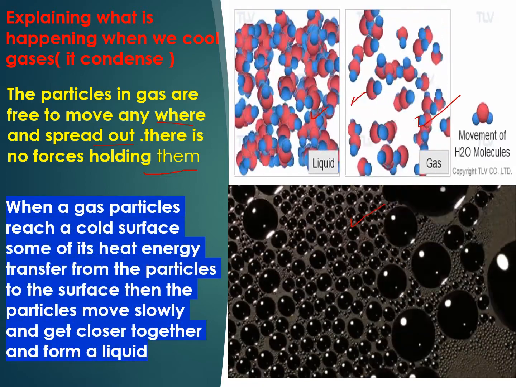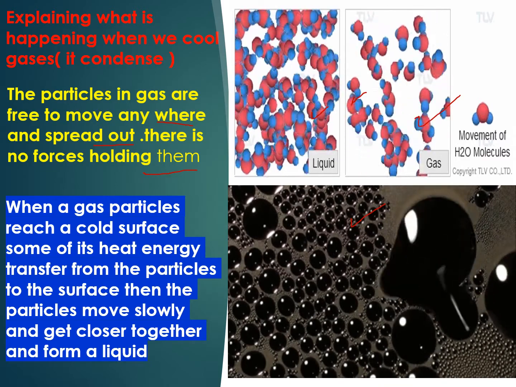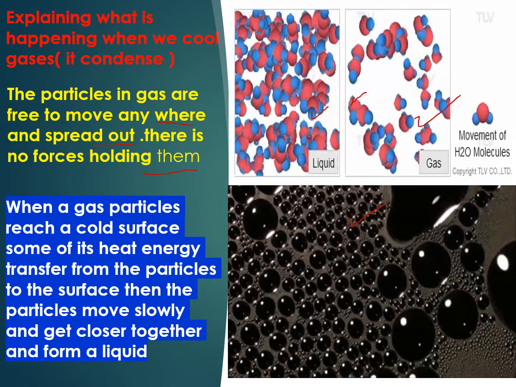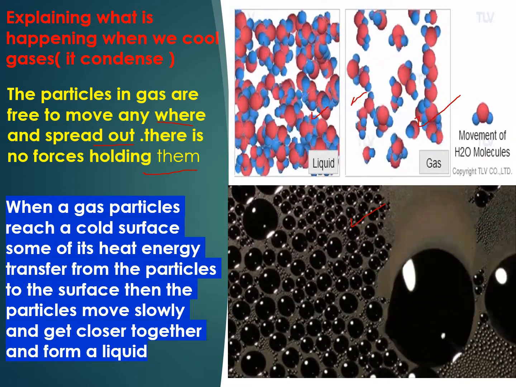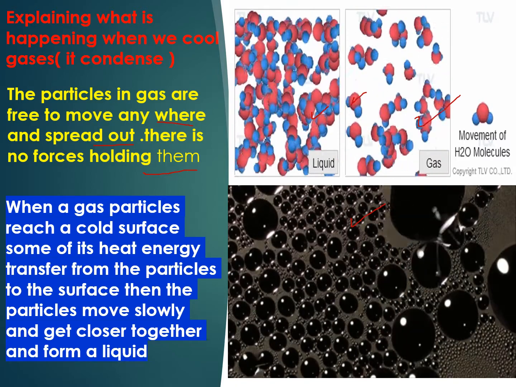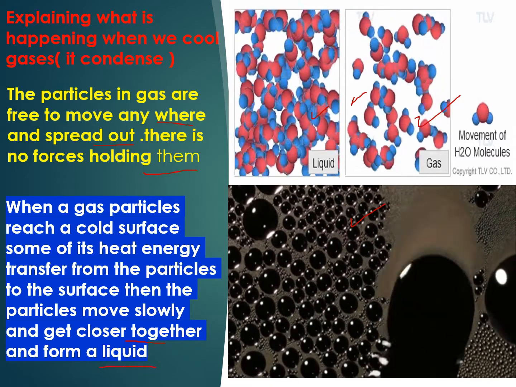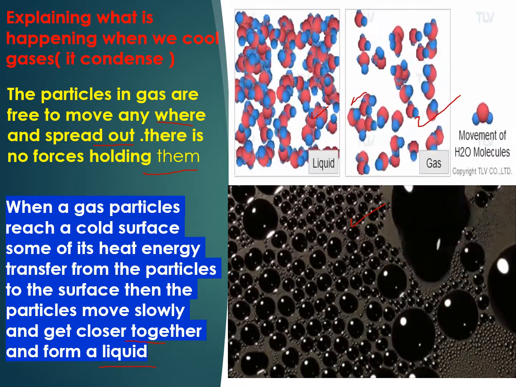When gas particles reach a cold surface, some of their heat energy transfers from the particles to the surface. Then the particles move slowly and get closer together and form a liquid. And their movement becomes slower than before.